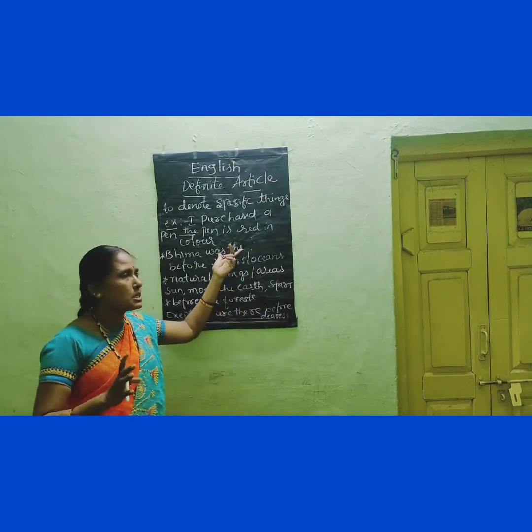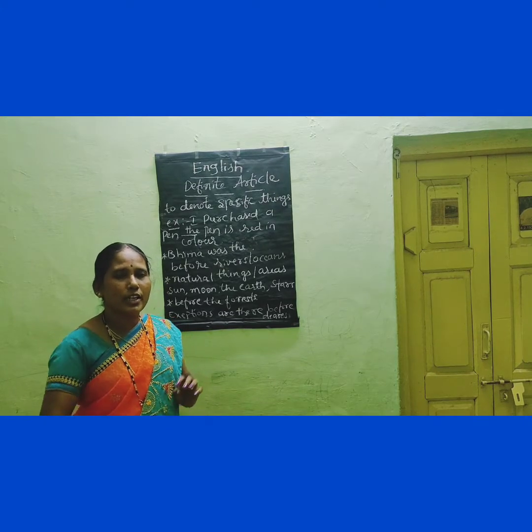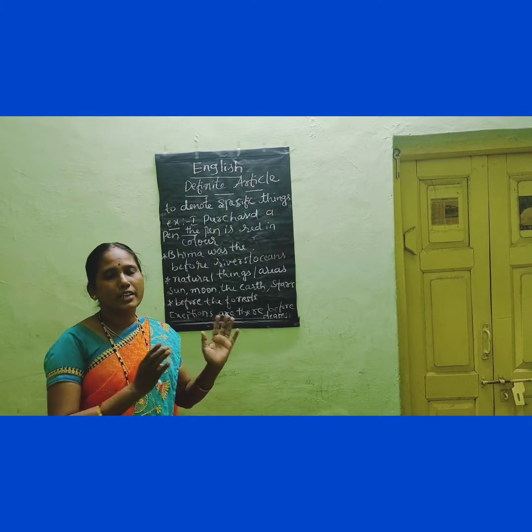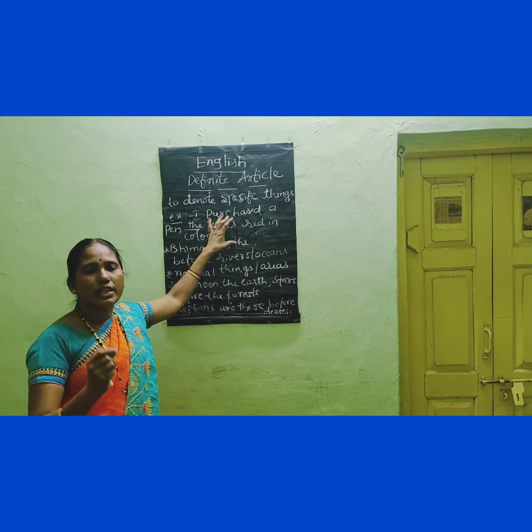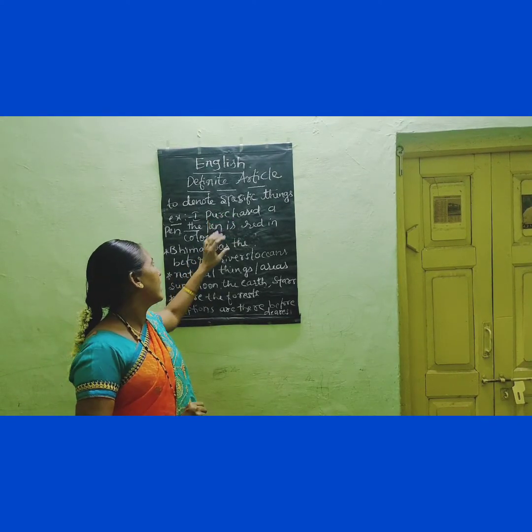Before that, I lost a pen. Yesterday I lost a pen. The pen is blue in color which I lost yesterday. So that the pen denotes that it is specific. And also, I saw the doctor who treated me yesterday. If I told you that I saw a doctor, it is unspecific. But I saw the doctor who treated me yesterday. So it shows that he is the particular doctor who gave me treatment the last day.